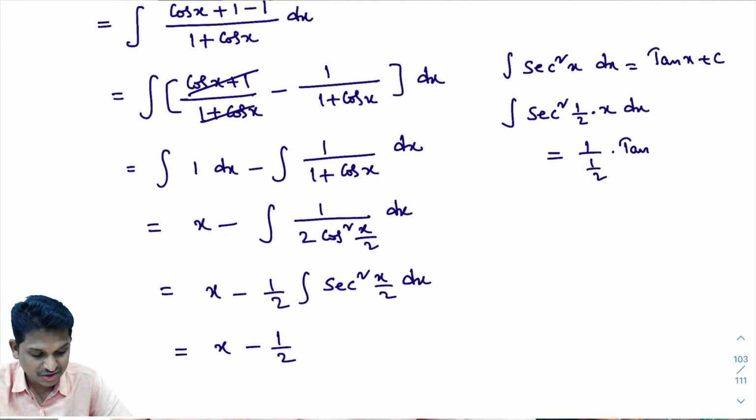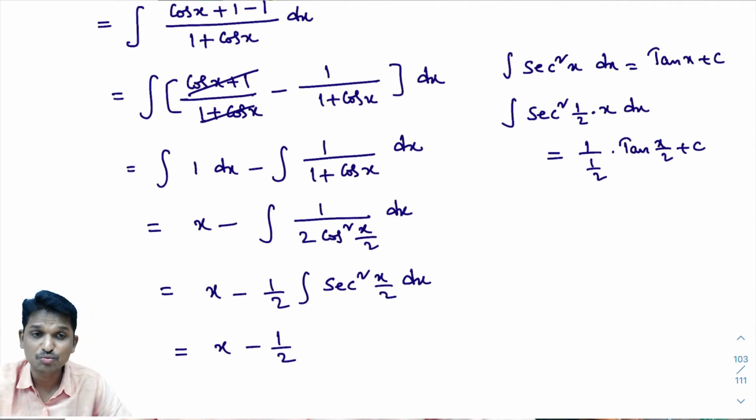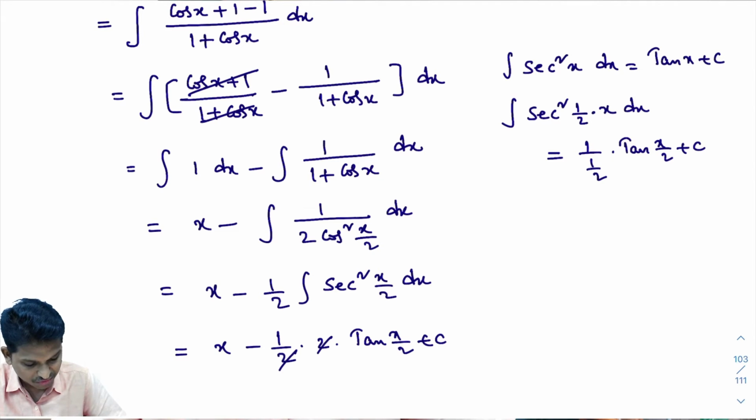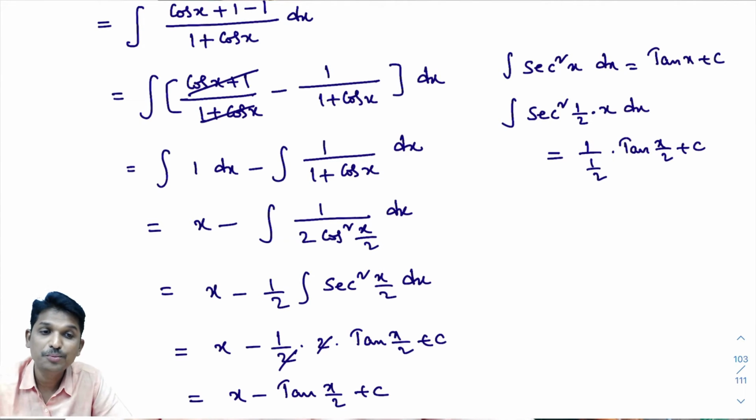This type of problems we learn in model number 2. Please check that model. If you are good in that model, then you can understand this very easily. Okay, that 1 by 2 is there, into 1 divided by 1 by 2, that is 2 into tan x by 2 plus c. Here 2 will get cancelled. What you will get? x minus tan x by 2 plus c. I hope you understand this problem.